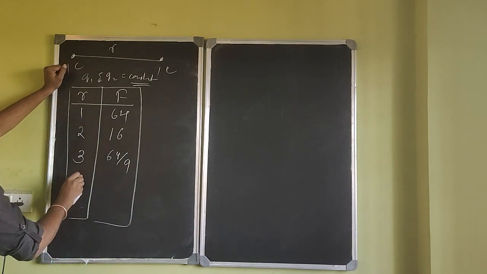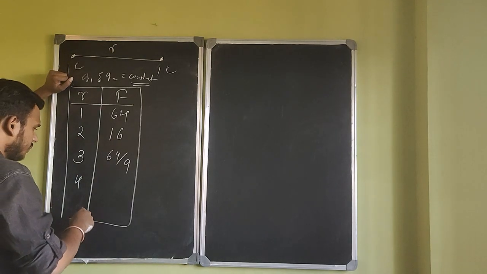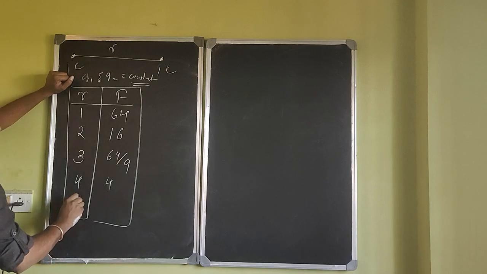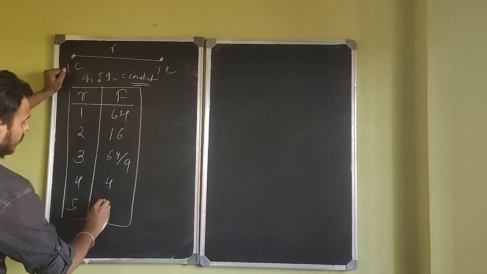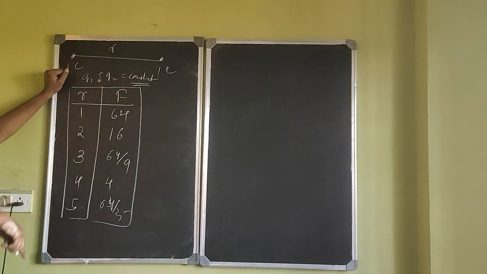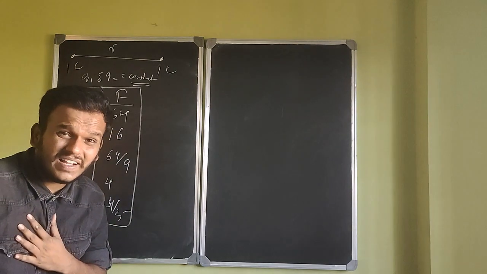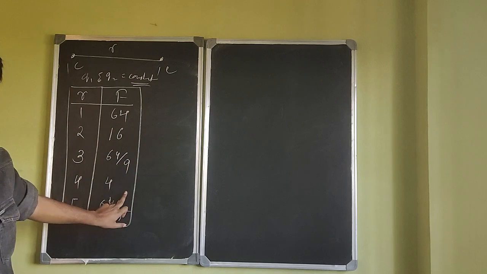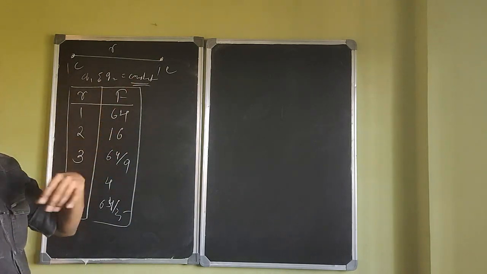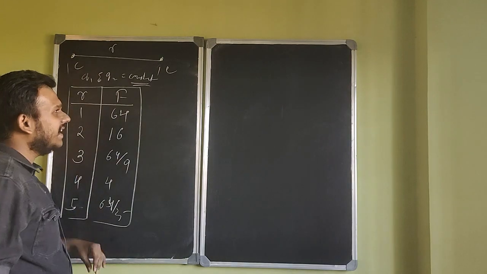For R is equal to 4, you'll get a force equal to 64 by 16, 4 Newton. For R is equal to 5, you'll get a force of 64 divided by 25. You're getting these values. Let's say I've done this experiment, and trust me when I say this, that you will get these values for a given constant, bunch of charges and some other proportionality constant. You'll definitely get this graph.